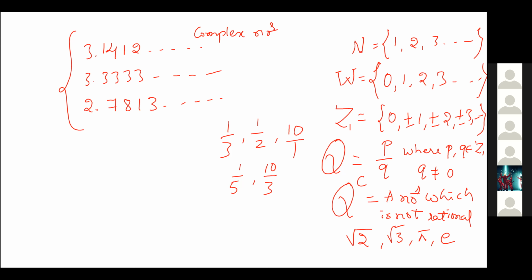But in all three numbers you may observe there is no final value. It keeps on moving, keep on going, right? Yes, sir. So then how will we conclude which is rational and which is irrational? I will conclude. So all three are irrational. Yes, Kirtana, all three are irrational.